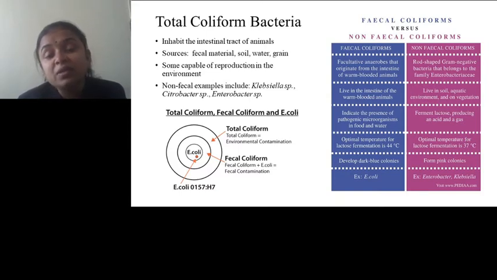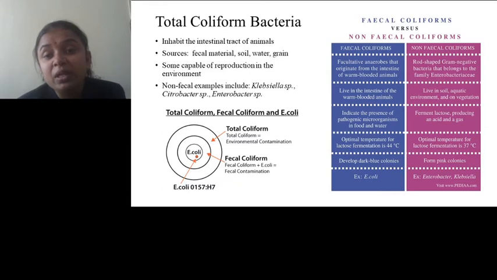So there are some similarities and some differences between fecal coliform and non-fecal coliform. Fecal coliforms are facultative anaerobes that originate from the intestine of warm-blooded animals, which is the basic feature of fecal coliform. Non-fecal coliforms are rod-shaped, gram-negative bacteria that belong to the family Enterobacteriaceae, and this is the common feature with fecal coliform.